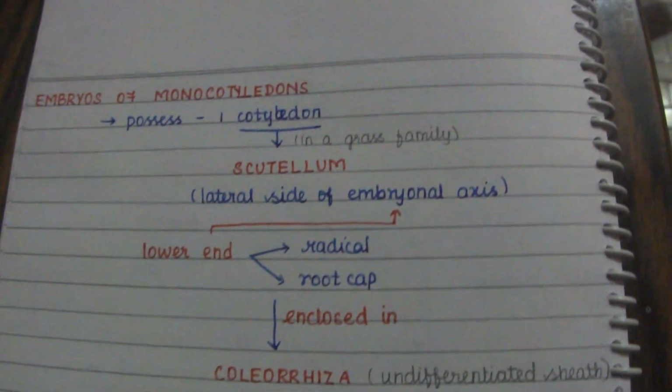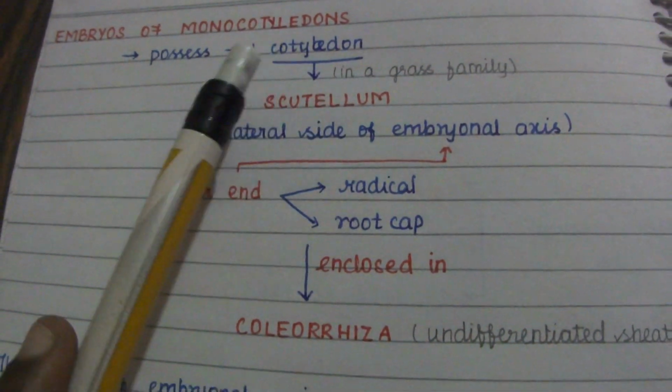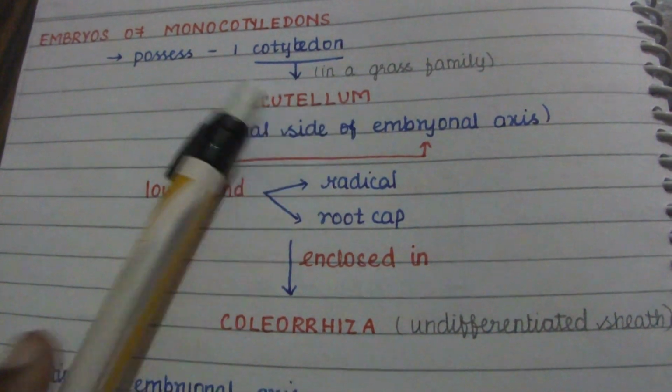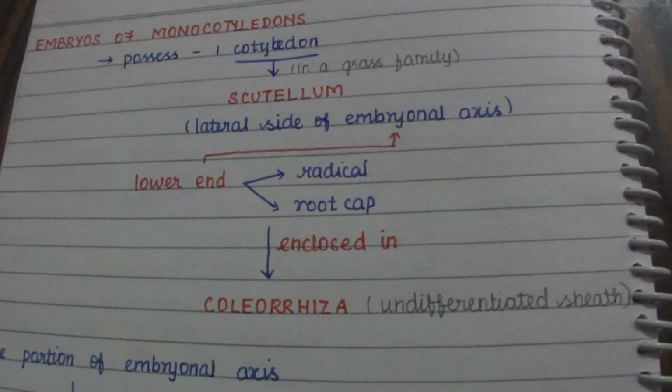On the lateral side, the scutellum is present.